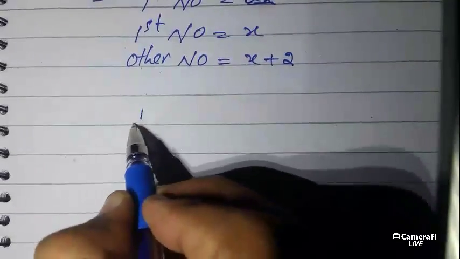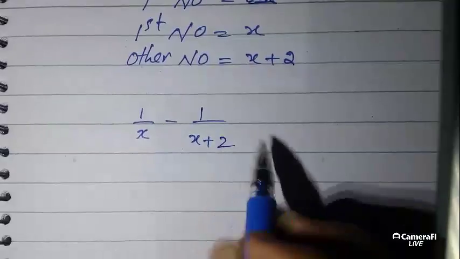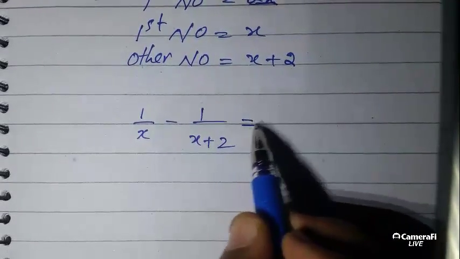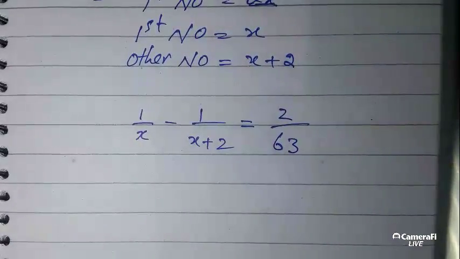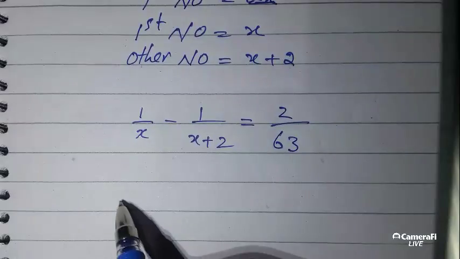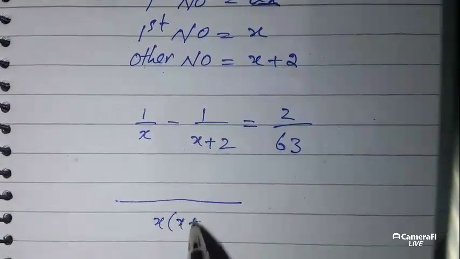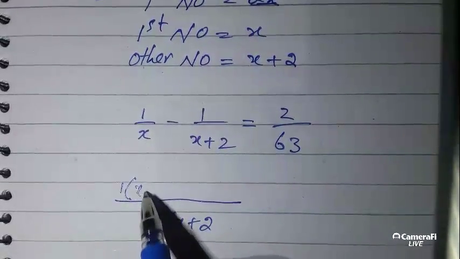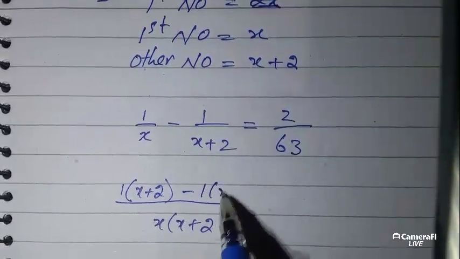Difference between their reciprocals. Reciprocals mean write them as 1 over the number, and this is 2 over 63. So taking the LCM and cross multiplying, this number goes and multiplies with 1, and this number goes there and multiplies with 1.